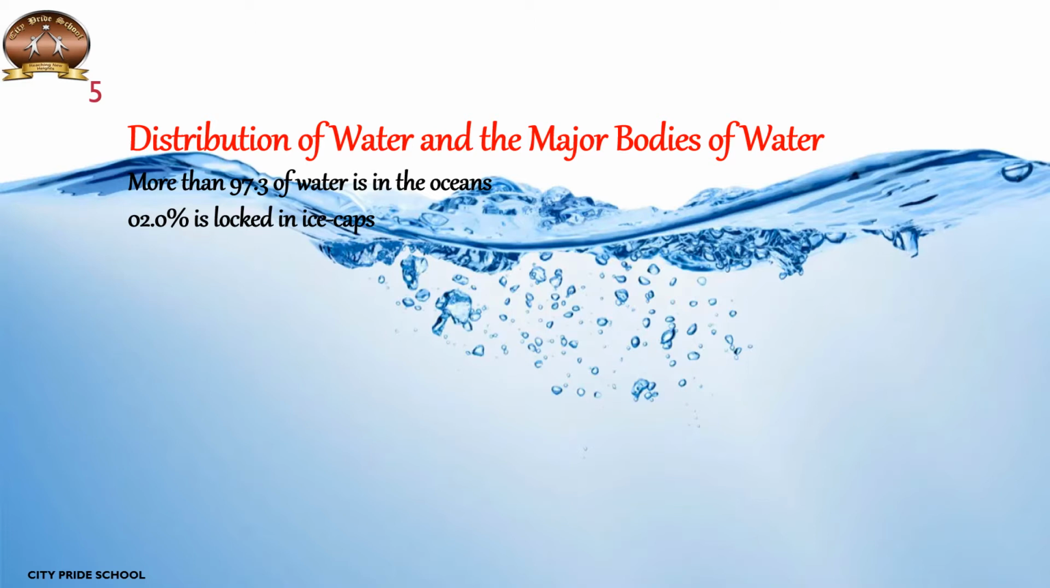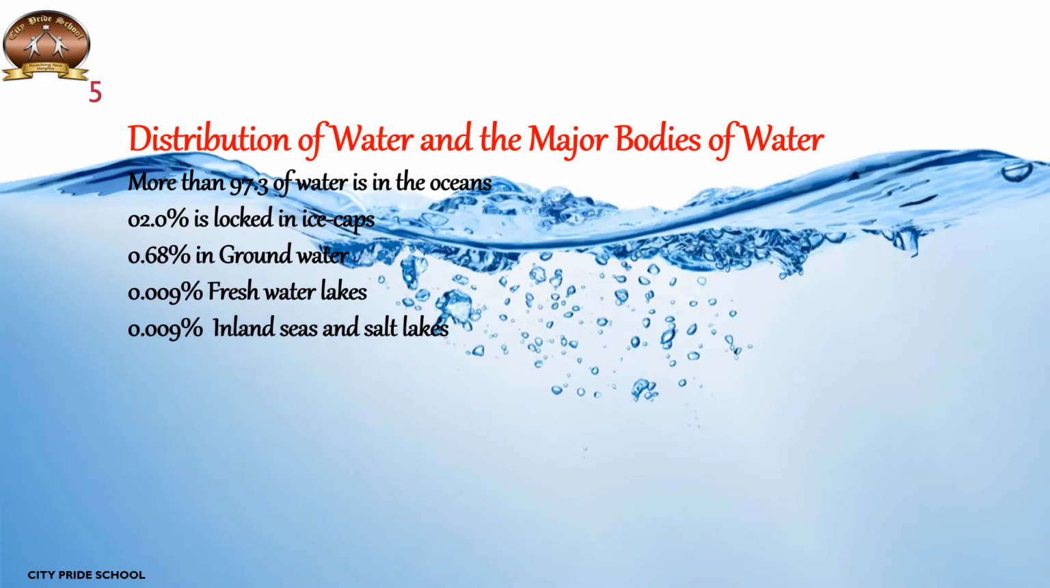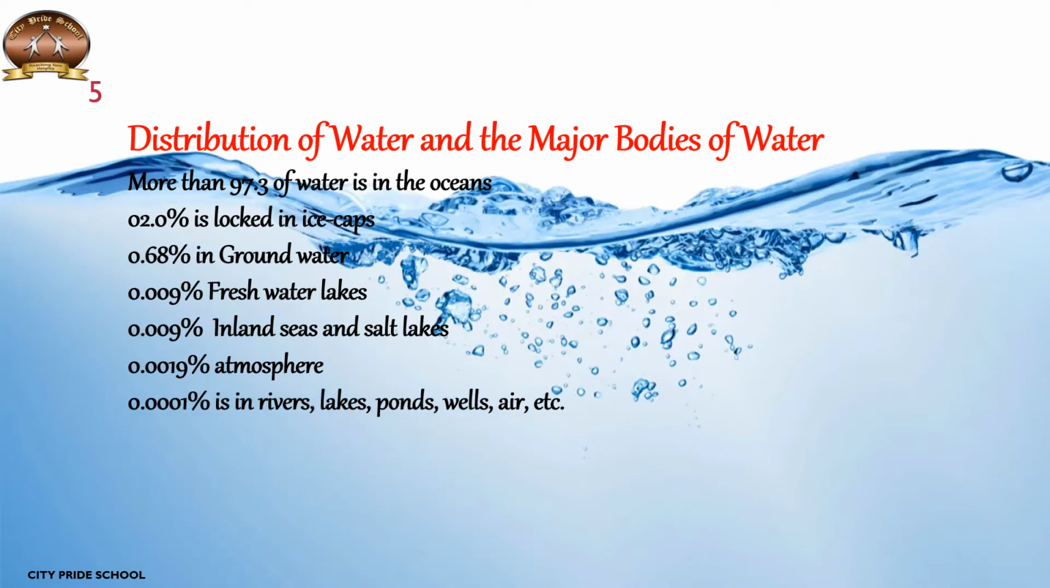Here we can see the distribution of water in percentage. More than 97.3% of water is in oceans, 0.20% is locked in ice caps, 0.68% in groundwater, 0.009% is in freshwater lakes, 0.009% in inland seas and salt lakes, 0.0019% is in the atmosphere, whereas 0.0001% is in rivers, lakes, ponds, wells, etc. So this water distribution shows that we really have very little water that we can drink.